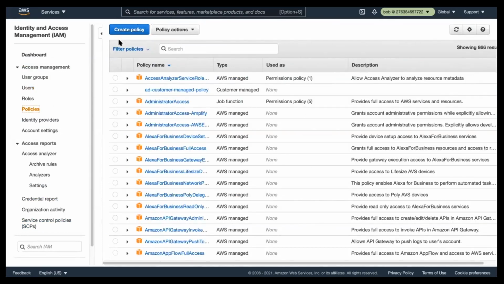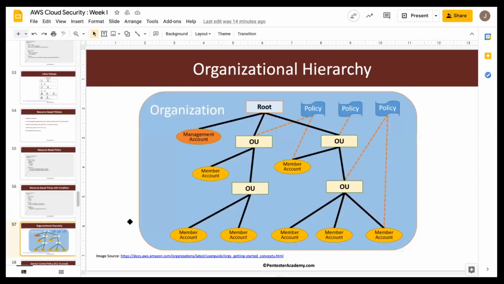So at this point, as an attacker, if you're not aware of the concept of an organization, you will keep wondering why it is not working. You will try a couple of things out. You'll probably wonder whether AWS is broken, right? This is where the concept of AWS Organizations comes into the picture. When we are creating an AWS account, we have an option to create an AWS organization, or we can be part of one. Every AWS organization has a root and a management account. We can create something called an organizational unit and arrange various AWS accounts inside these organizational units.